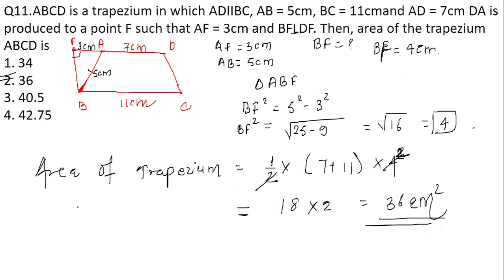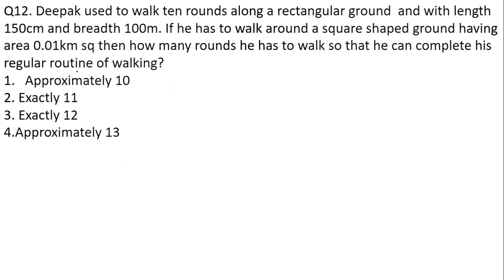And we know what is the area of trapezium. Area of trapezium is going to be, please note the formula, half into (A plus B) into the height. Over here, we have got the side BF. We know the value of AB, we know the value of BC. By substituting it, I have found the area. Got it? Moving on to the next question now.